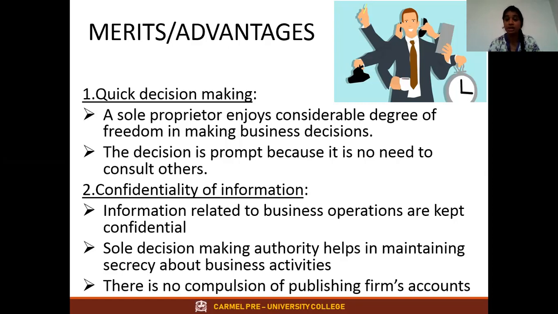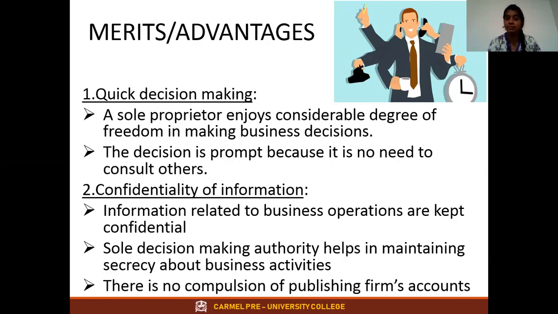Any information regarding his business. What type of information? Let me go with an example: he got some profit of crores of rupees. He doesn't want to share it with anyone. Yes or no? Because only one owner invested, he doesn't want to share this information with anyone. He can maintain secrets. Any ideas, any innovation he is bringing into the business, he doesn't want to share with anyone. Yes or no? So that is how he can maintain secrets about the business alone.